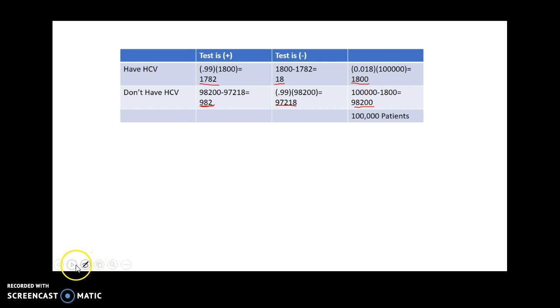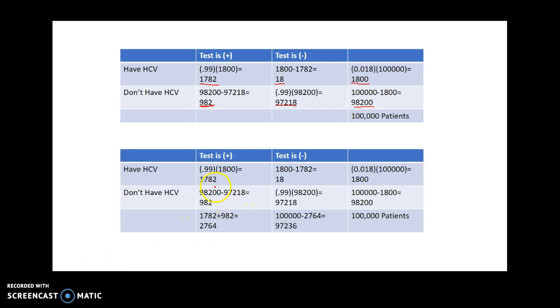Okay, well, next we can fill in how many people of the 100,000 are going to get positives and how many of the 100,000 are going to get negatives. Well, we can do the math here. We can add up 1,782 that got positives, the 982 that got positives. 2,764 people of the 100,000 people are going to get positive test results. Take the difference between these two numbers, and we get 97,236 in the population are going to get a negative